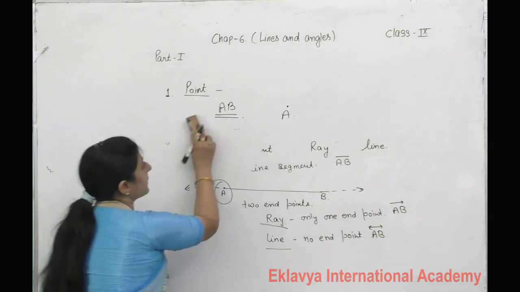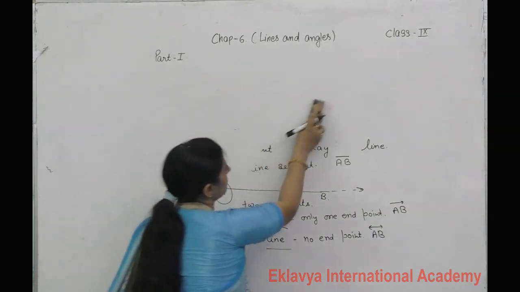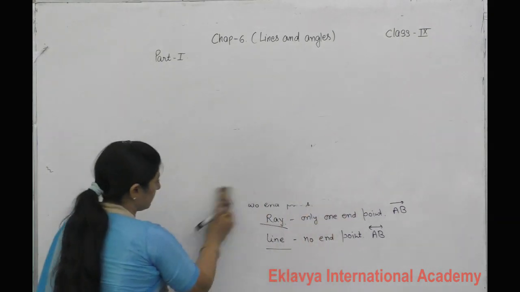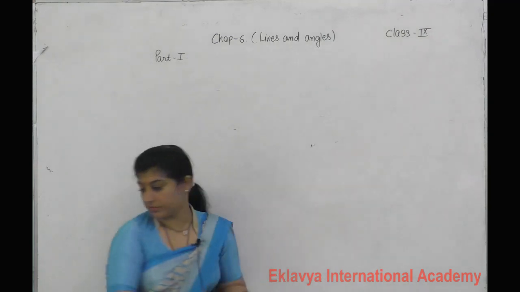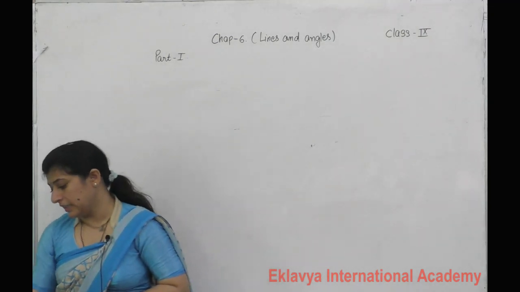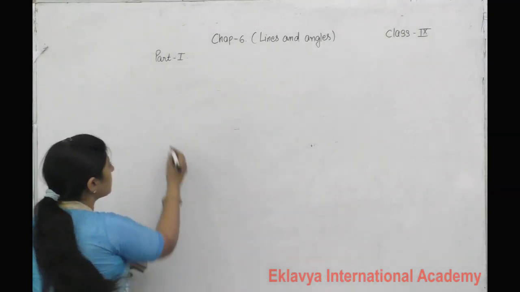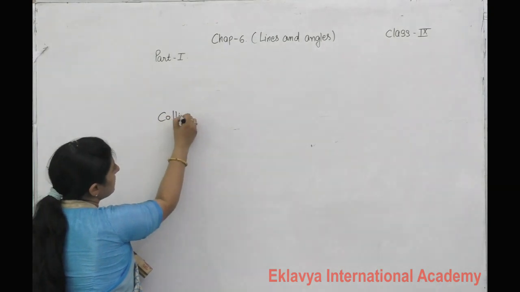Now see the next topic. Collinear points.